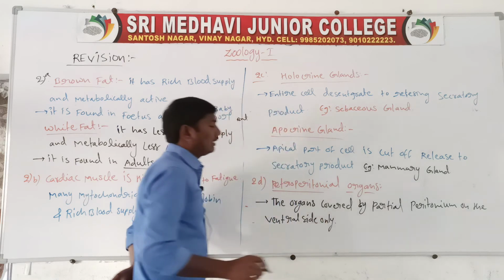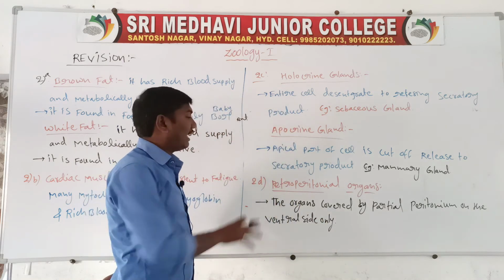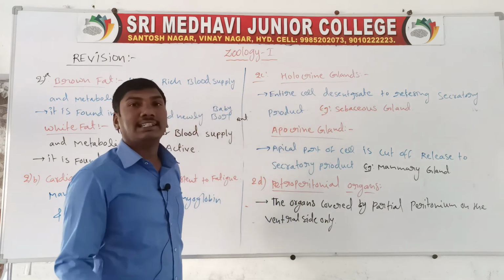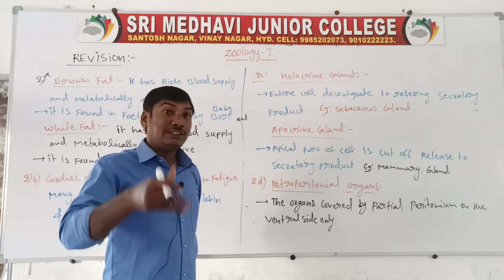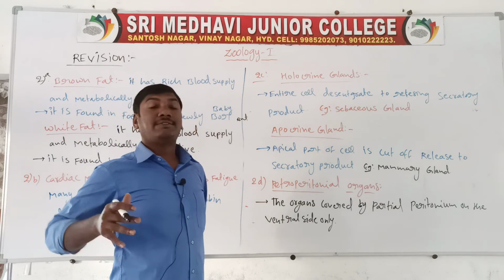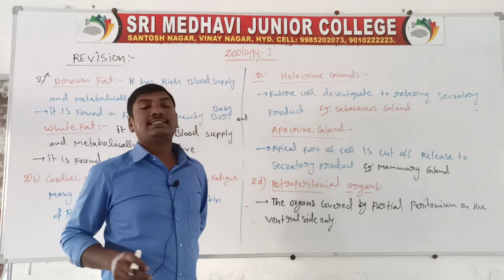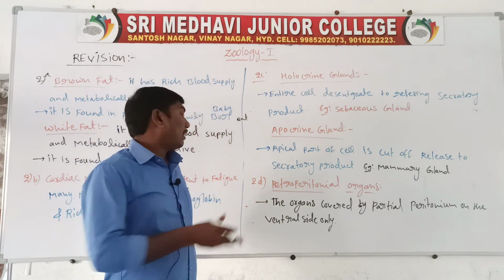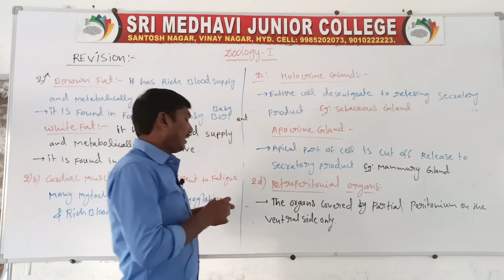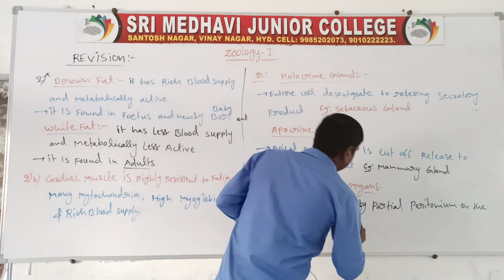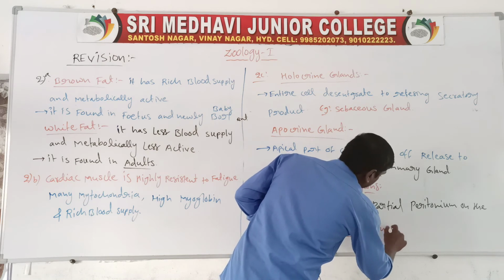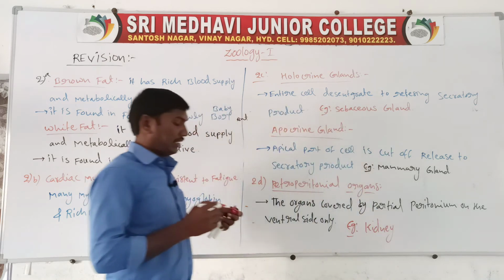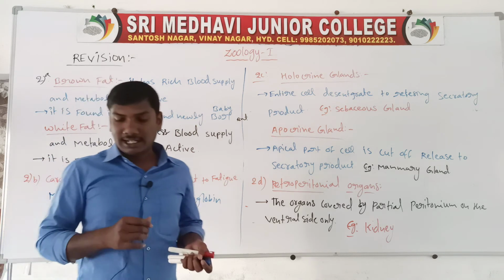So these organs are called retroperitoneal organs. Retroperitoneal organs means the organs covered by the partial peritoneum only on the ventral side. Example, kidneys, the mammalian kidneys. So they are the retroperitoneal organs.